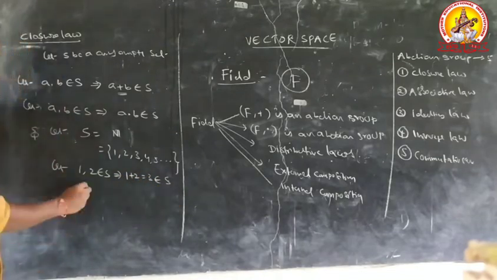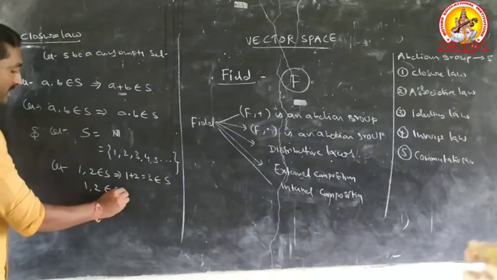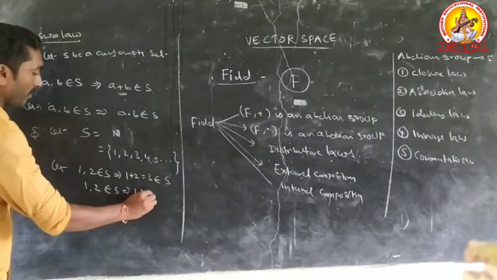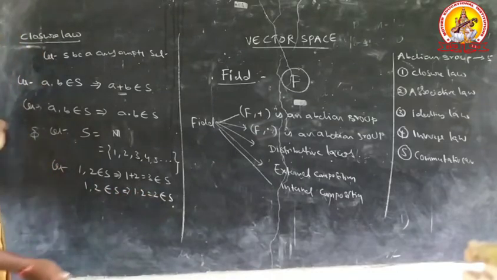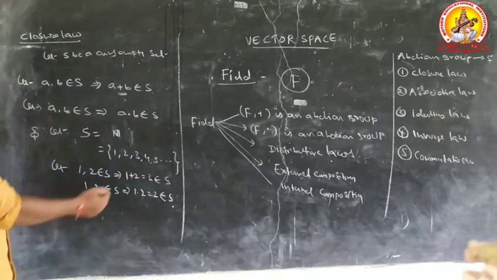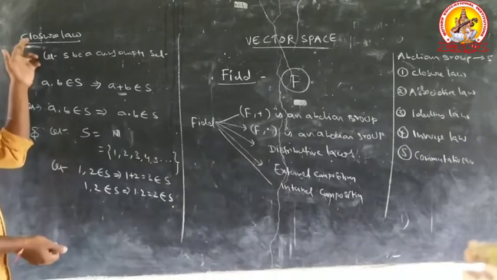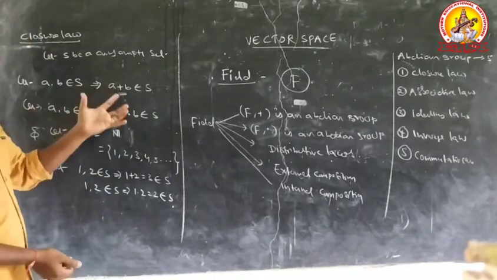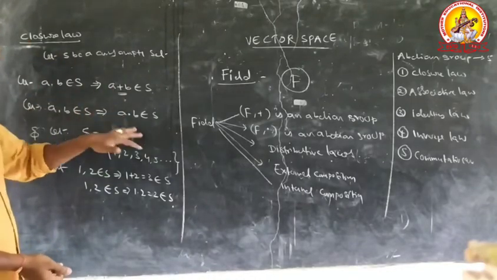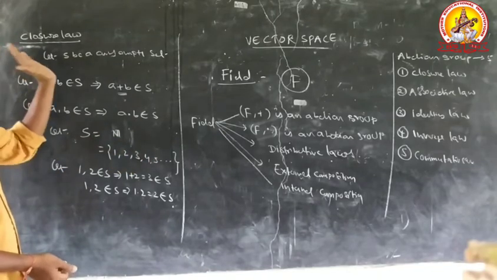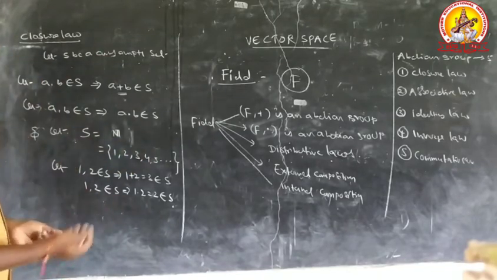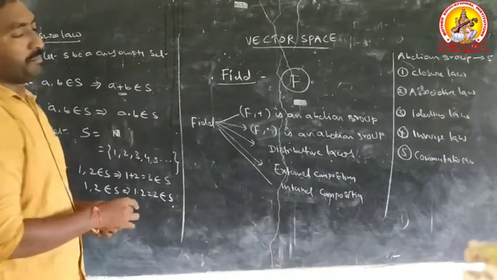For example, 1, 2 belong to S, that implies 1 times 2 equal to 2 belongs to S. S satisfies this condition and this condition. Therefore, S satisfies closure law with respect to addition and with respect to multiplication. Therefore, S satisfies closure law. Another law, associative law.